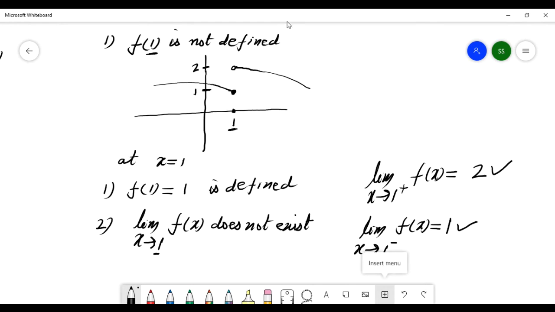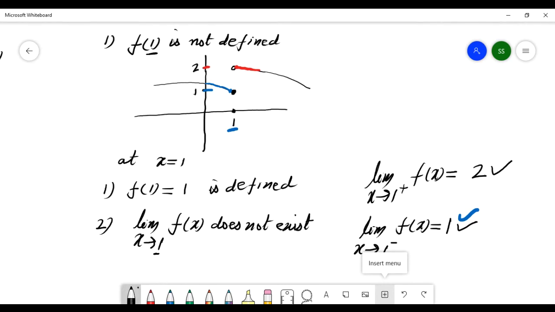Because here you see the right limit from this way, approaching this, which is 2. And the left limit at 1, approaching here, is 1.